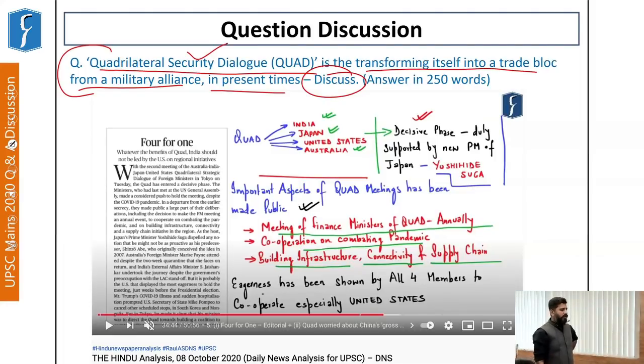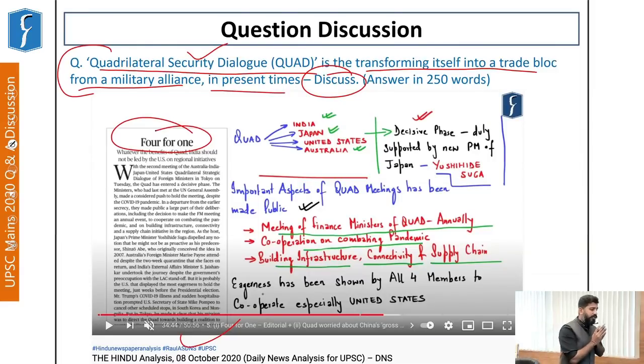That was because if you had gone through the DNS of 8th October 2020, there was an editorial related to Quadrilateral Security Dialogue. And if you had read this editorial properly, you will find that it was the first time the Quadrilateral Security Dialogue had revealed what talks are going on between the Quad. And it institutionalized that there will be an annual meeting of the finance ministers of the member countries of the Quadrilateral group.